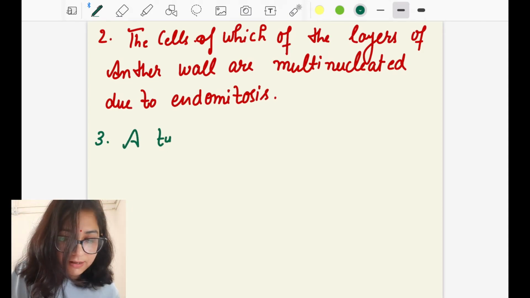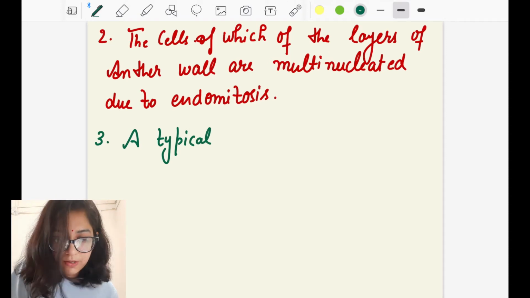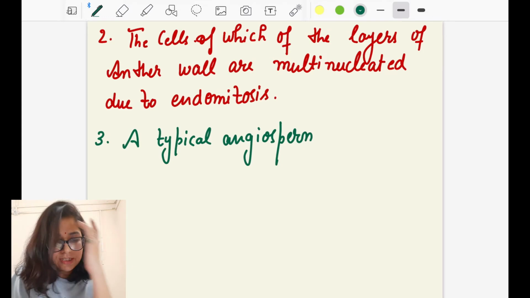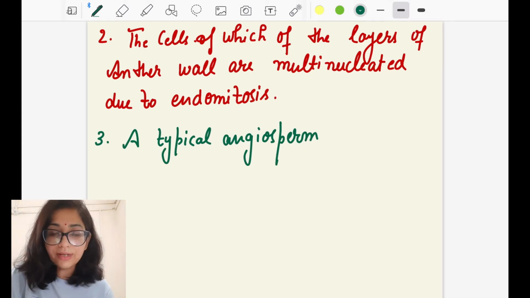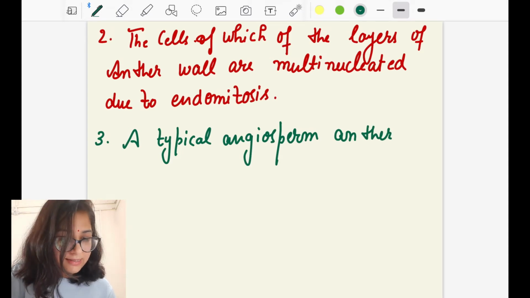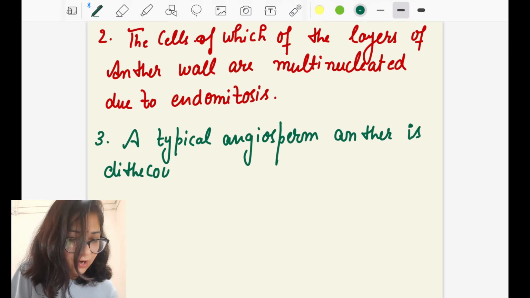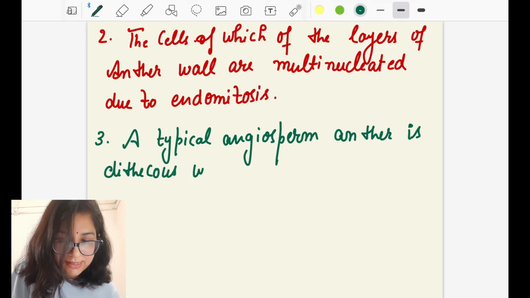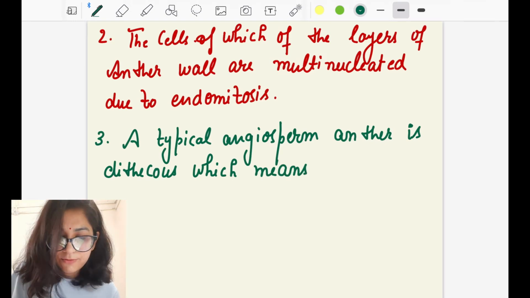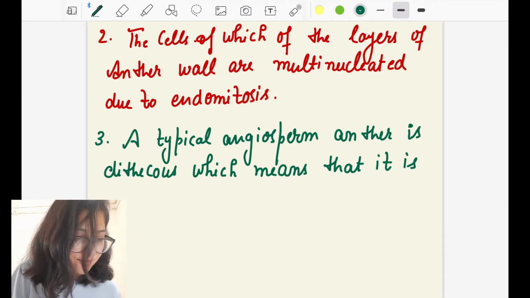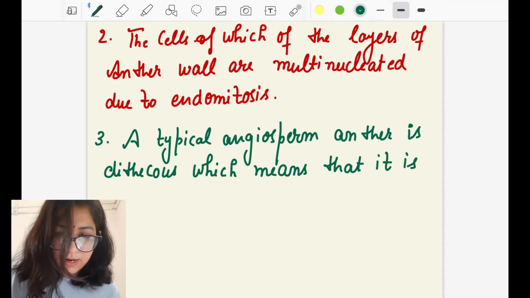Okay, let's take another question from the anther. A typical angiosperm anther is dithecous. I already discussed this question during my assignment time also, which means this is a direct line from your NCERT. Direct line. If you have NCERT with you right now, please mark it.